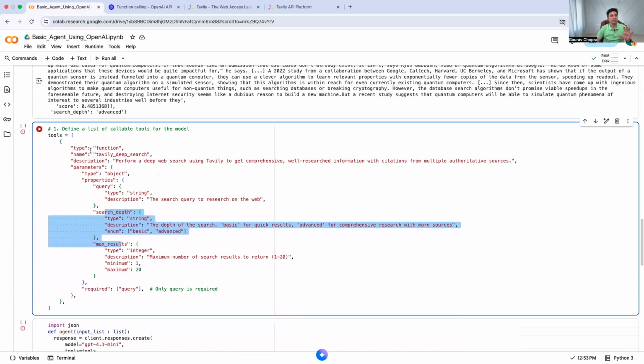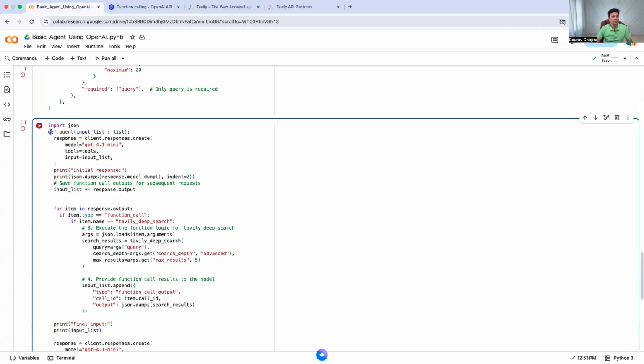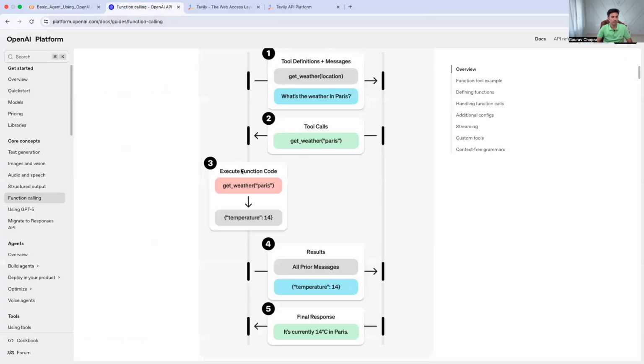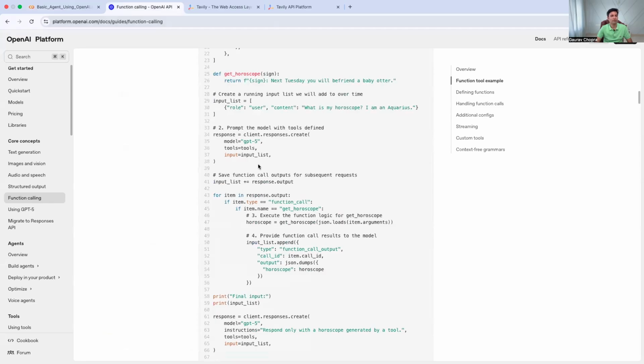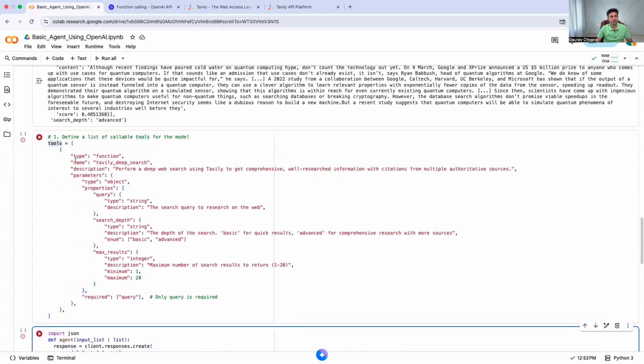Now this is the configuration I need, and when I take this configuration, here is how I write an agent. I write a function agent which takes an input list. Input list is nothing but the user input, you can think of it. It's a list format, because we need to follow some structure here. First of all, we are using the Responses API from OpenAI. It is a very popular API, and that's what I refer to in this function. You can also check there, the sample code is available. I'm using the GPT-4.1 mini model. Now tools is something I need to pass, and that's what I'm passing here. So you see here I have one tool.